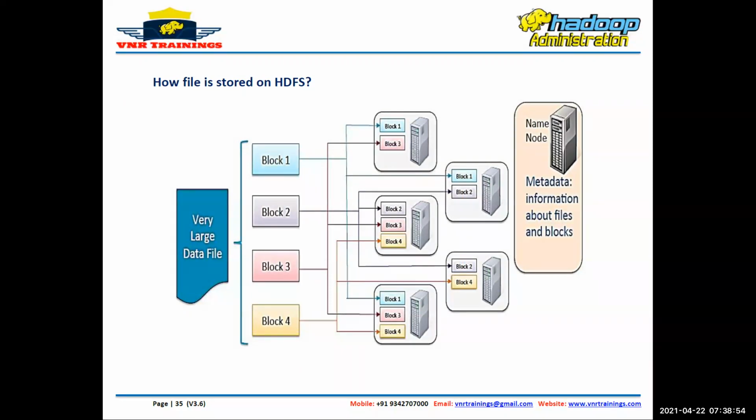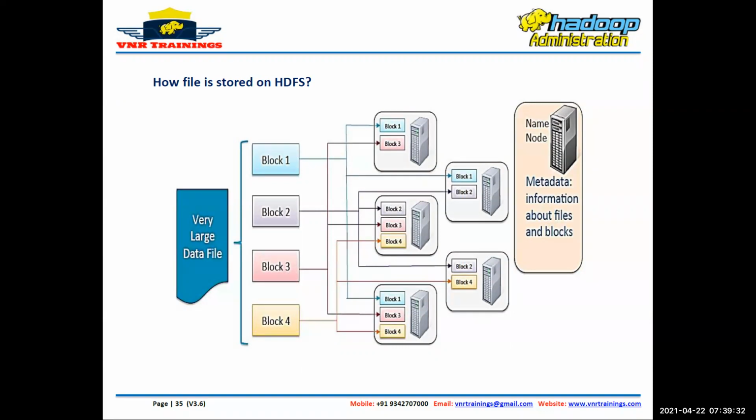When you install Hadoop, it comes with some configuration files. Inside the configuration file, we have a property called dfs.replication. By default the value of this property is 3. That is the reason it is taking 3 copies. If you change this configuration property to 4, then Hadoop will copy each block 4 times. Understand?